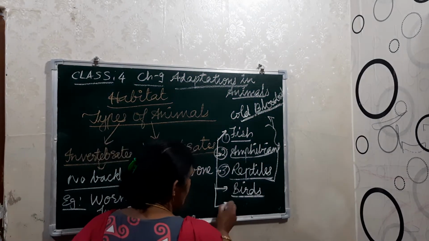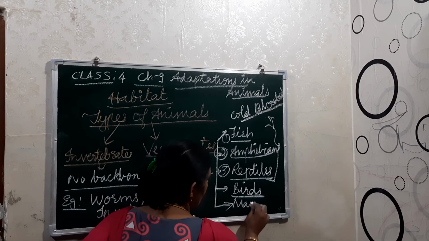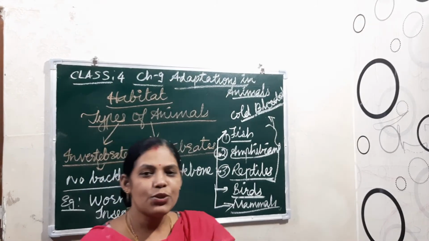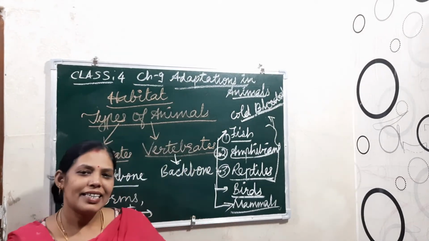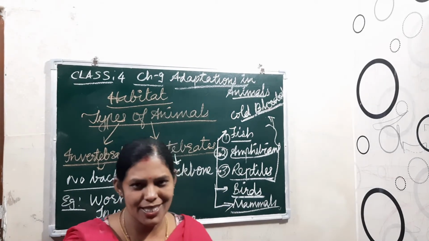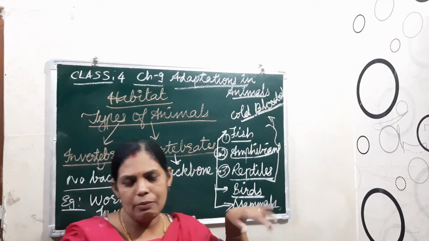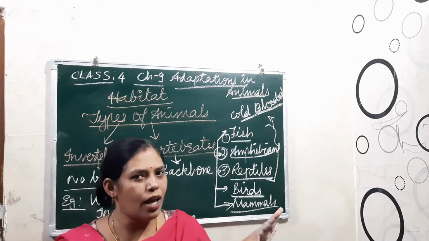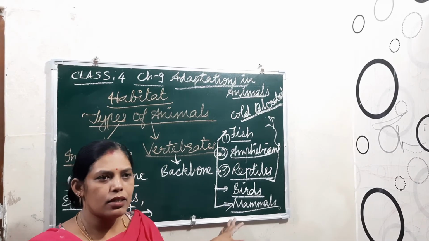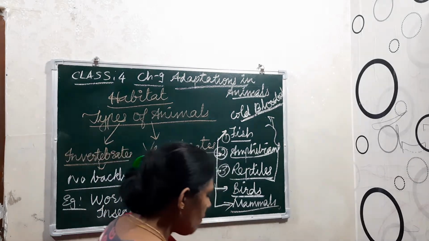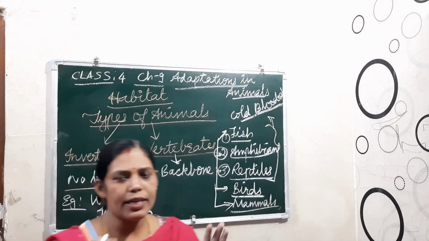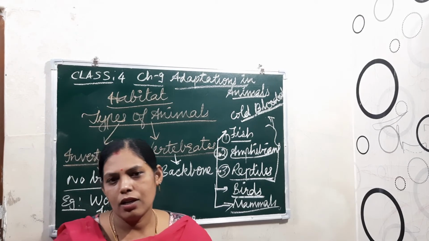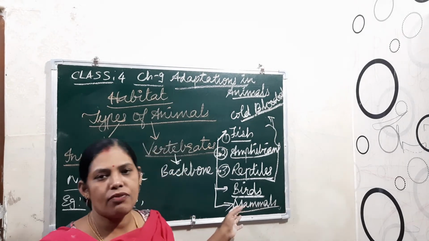And the next one is mammals. You already learned mammals in the last chapter, right? What are the features of the mammals? They give birth to their babies. Most of the mammals have their body full of hair, and they breathe through the lungs. After giving birth, they feed their babies with their own milk, and they take care of the babies.